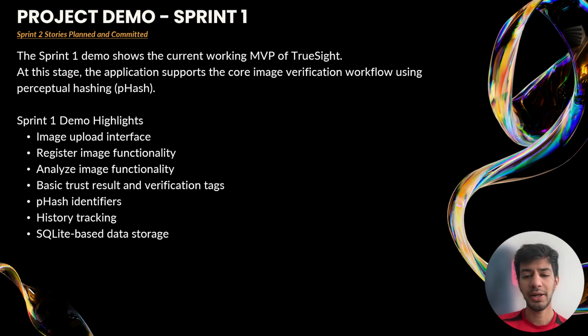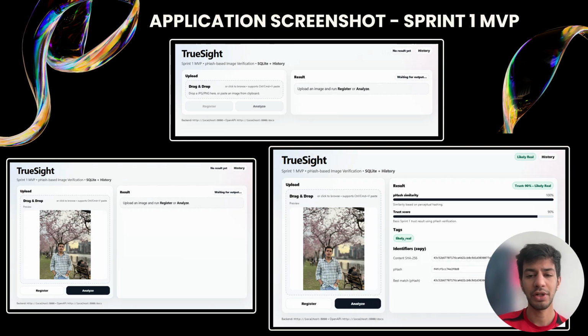Then here is our application screenshot for the Sprint 1 MVP. This slide shows a screenshot of our current MVP application interface. The interface allows users to upload an image and perform verification through the system. It demonstrates the basic workflow where the user uploads an image, the system processes it, and then returns a trust result based on the p-hash comparison. The screenshot represents the working prototype developed during Sprint 1.